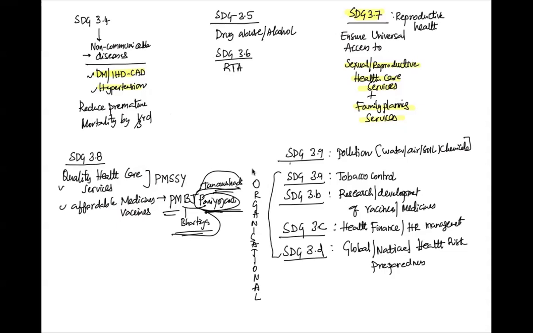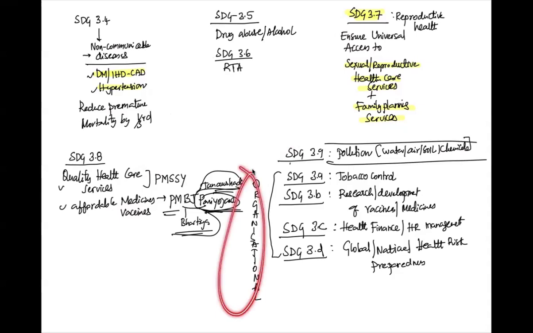Done. SDG 3.9 is all about pollution, which we're least concerned with now for this exam, because pollution related PSM aspects are not in the syllabus. Maybe for general issues you can integrate it from a GS point of view. The organizational goals are not that important.